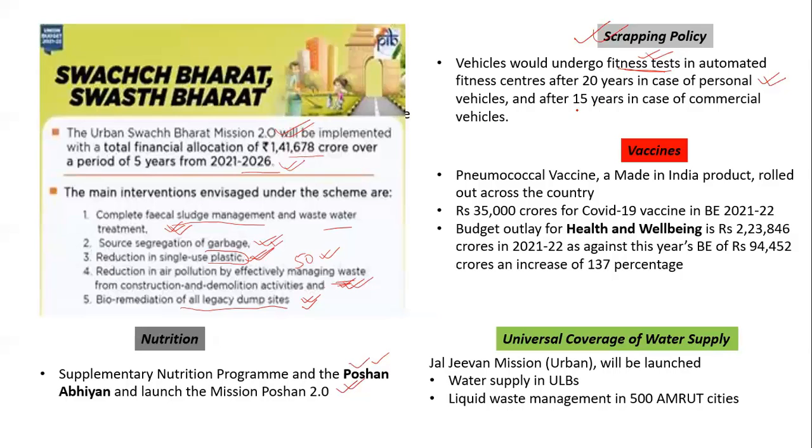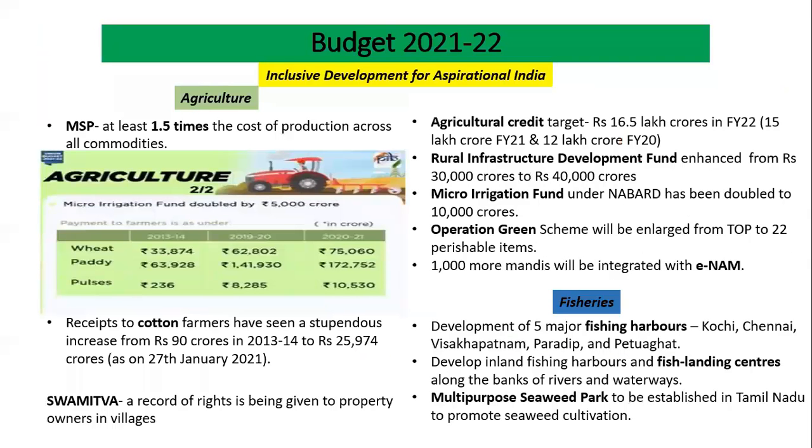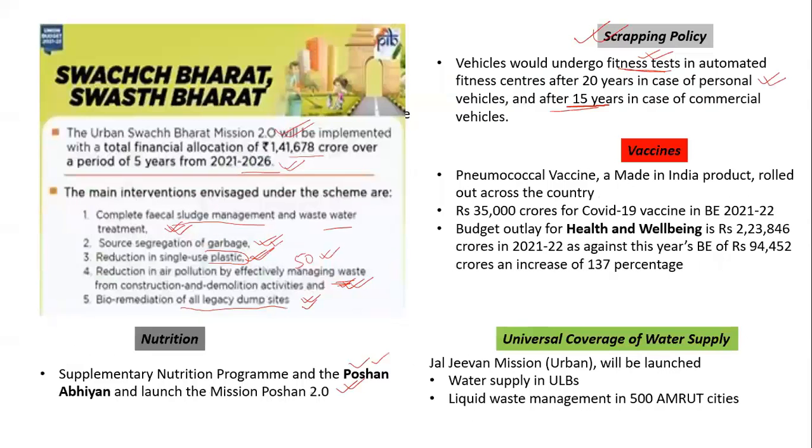And for commercial vehicles, this test needs to be conducted after 15 years, because the usage of commercial vehicles is quite high as compared to personal vehicles. So there is a difference of 5 years.